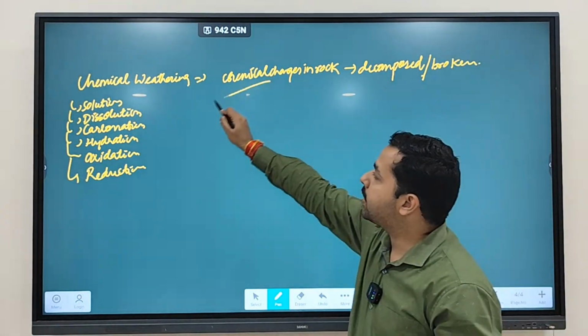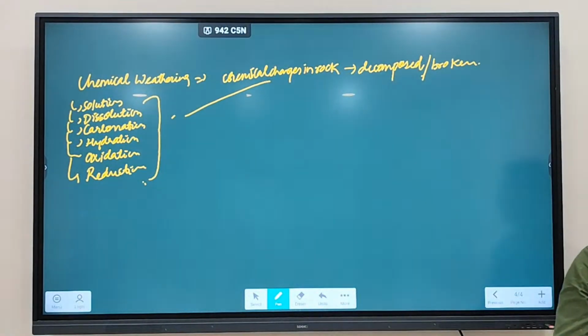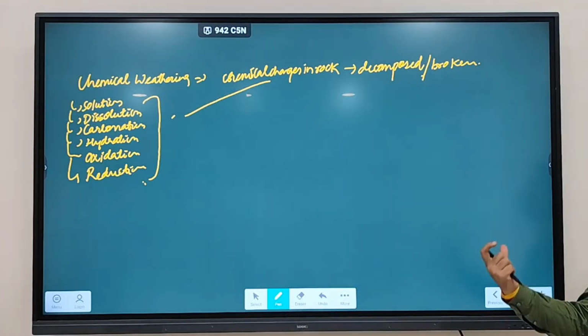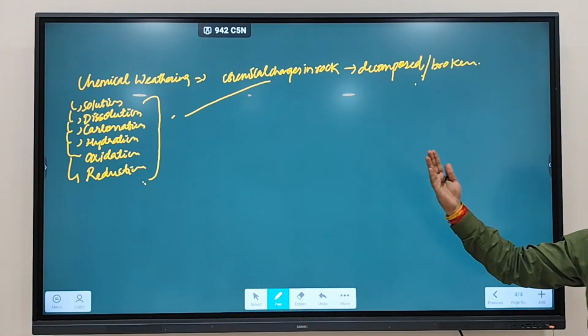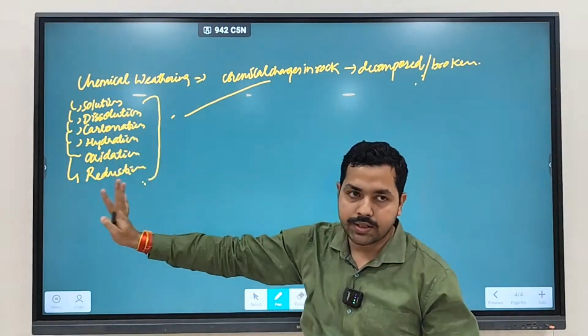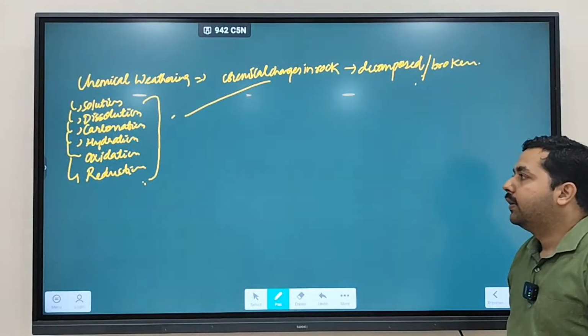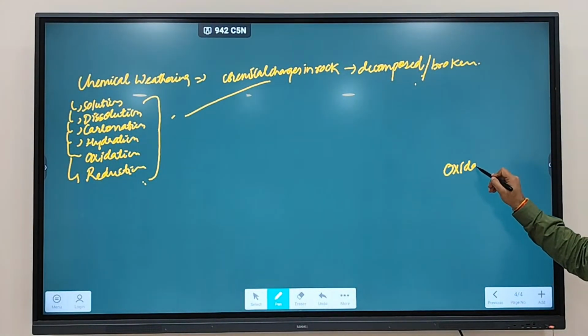So why are the chemical changes occurring? Chemical changes are occurring due to these processes. So when chemical changes in rock occur, and rock gets decomposed or broken down, then such type of weathering is referred to as chemical weathering. And what are the chemical changes? Chemical changes are these ones. Now the first terms that you have to understand are oxidation and reduction. What is the difference? Anyone?